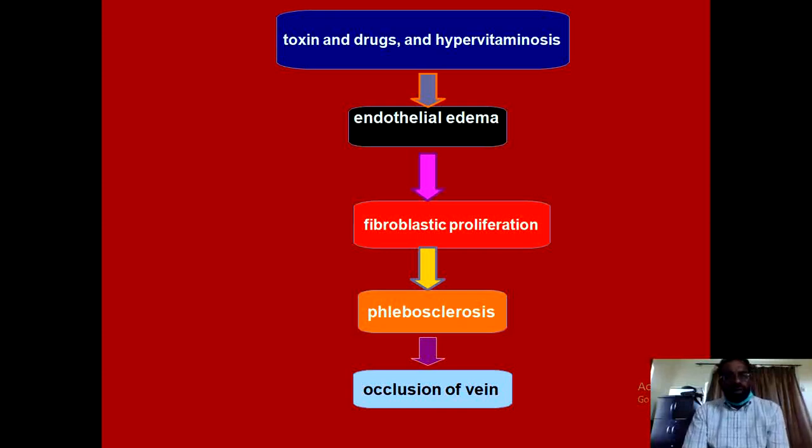These toxins, drugs, and hypervitaminosis lead to changes in the endothelial cells and lead to edema of the endothelium. This endothelial edema leads to proliferation of the fibroblasts, and with the excessive proliferation of these fibroblastic cells there is fibrosclerosis, and later on this leads to occlusion of the terminal radicals of the hepatic veins.